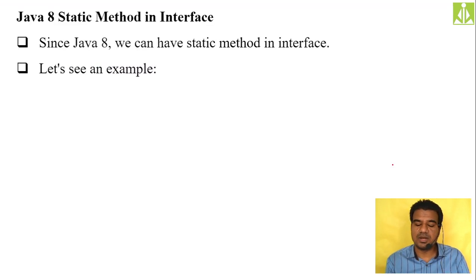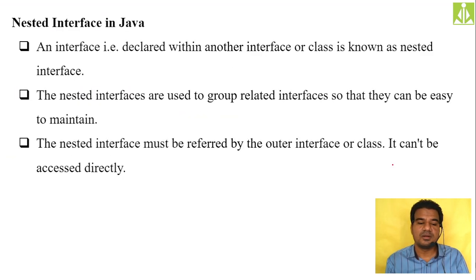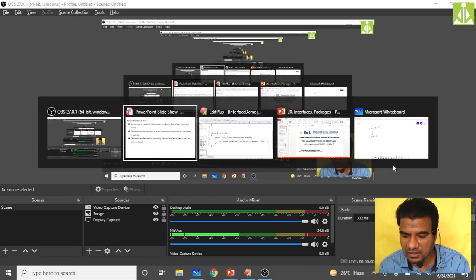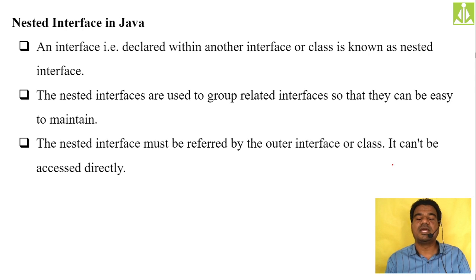Okay, this is also another important thing that we need to remember. Then the nested interfaces in Java. We can nest an interface within another interface. Let me just check the time. Okay, we can keep one interface into another interface, or we can keep one interface into another class. Two things are possible.